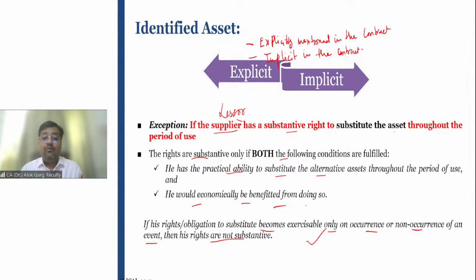Sir, when can we know that the lessor has a substantive substitution right? In two conditions. One, the lessor has a practical ability to substitute the alternative asset throughout the period of use. And I have taken so many examples yesterday.